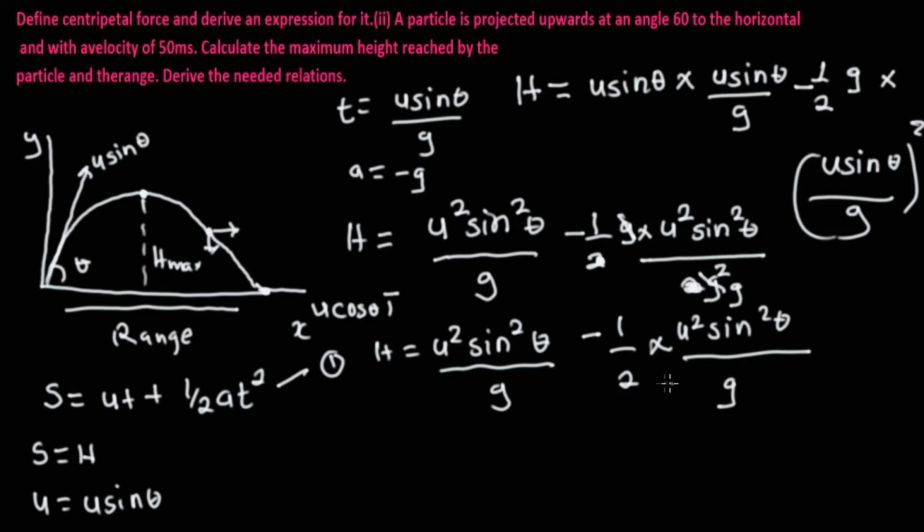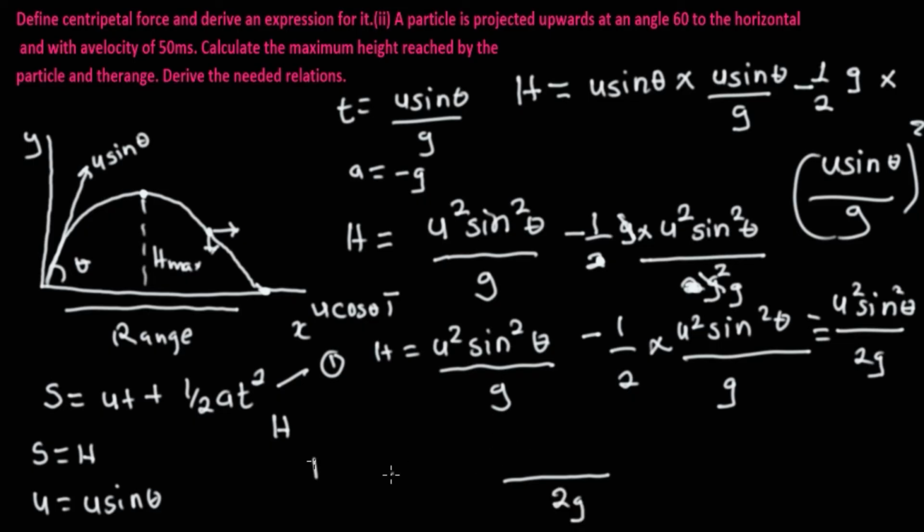This can be written as u square sine square theta over g minus u square sine square theta over 2g. So we're going to be taking the LCM between g and 2g, so the LCM becomes 2g.